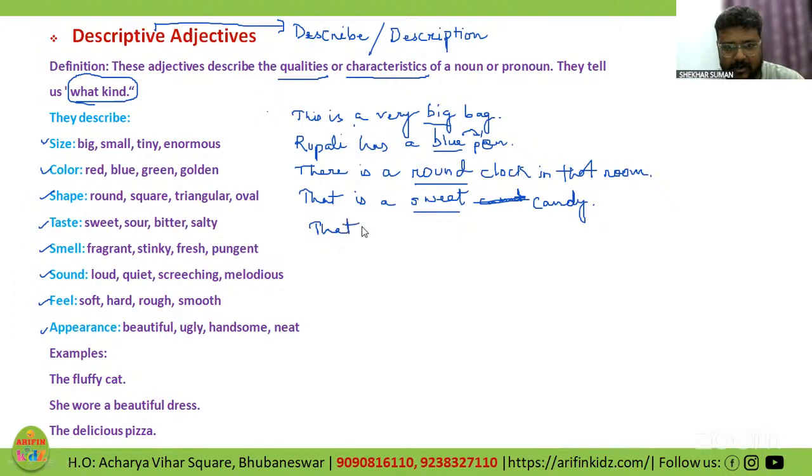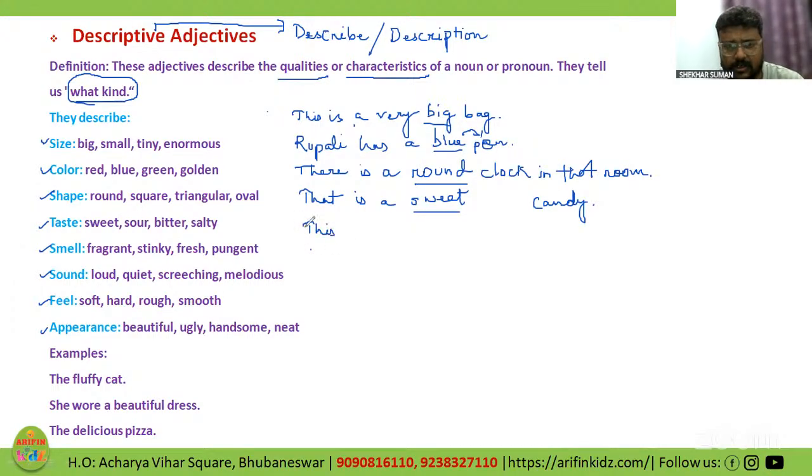I would give another example. Right. So smell, no?